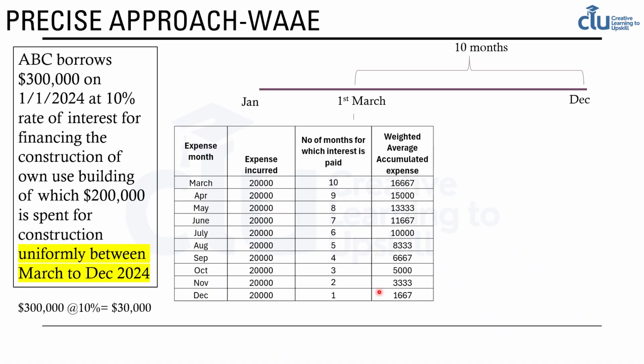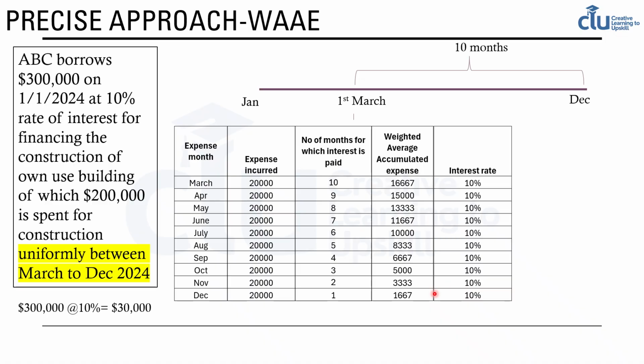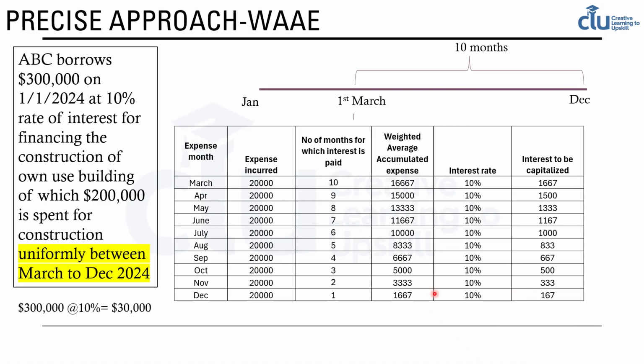Now, having calculated the weighted average accumulated expense, next we'll calculate the interest on weighted average accumulated expense at 10%. So 16,667 multiplied by 10% is 6,667. So we calculate this, and the total weighted average accumulated expense is 91,667, and the interest to be capitalized is 9,167, which is the lower of 30,000, or interest on weighted average accumulated expense, which is 9,167.